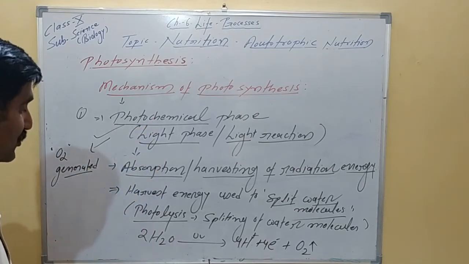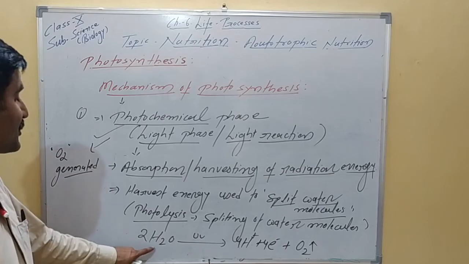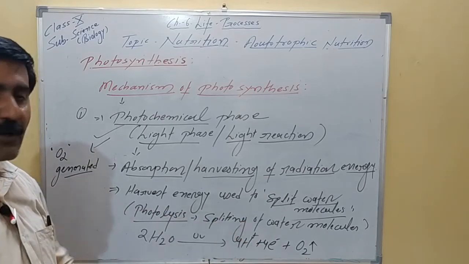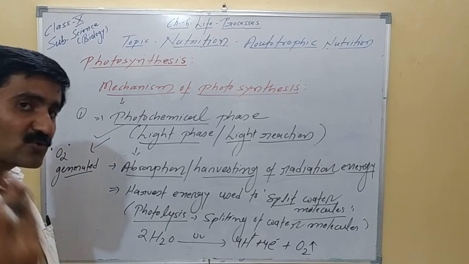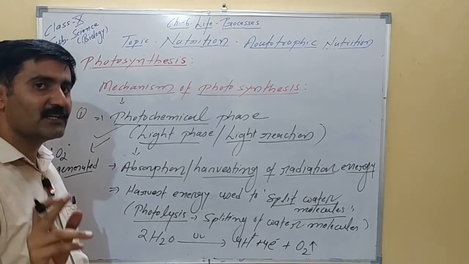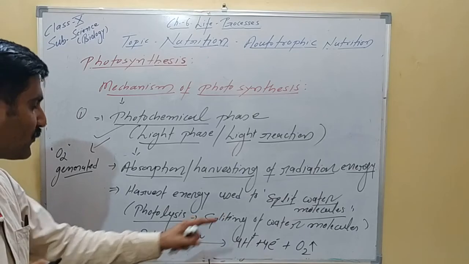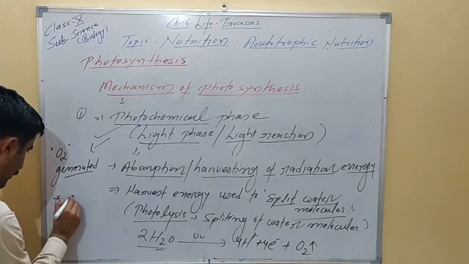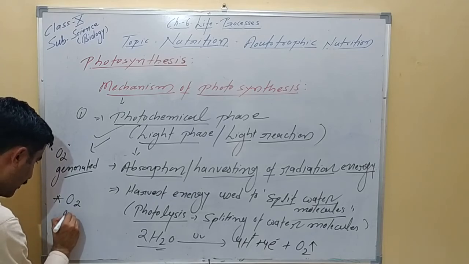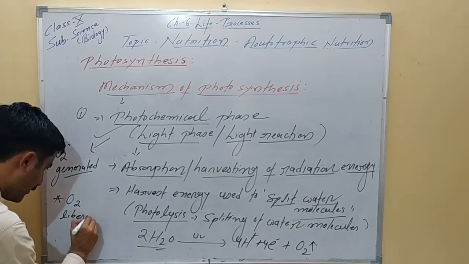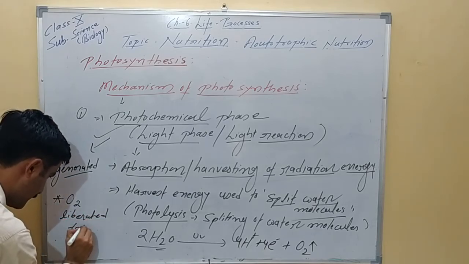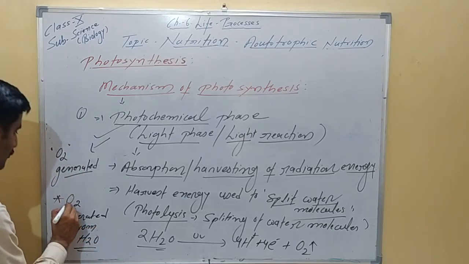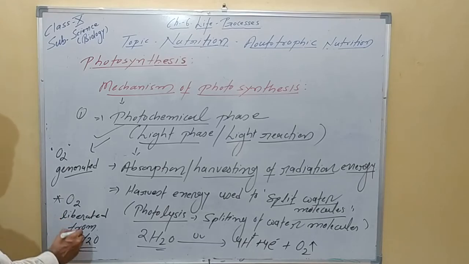Now what is the source of oxygen? Earlier it was thought that O2 is produced from CO2, that the source of oxygen is carbon dioxide, but this is wrong. The source of oxygen is the water molecule. This point you have to note. O2 is liberated or generated from the water molecule. So please remember, the source of O2 is nothing but the water molecule.